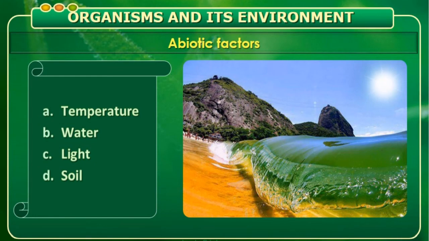Okay, so these are the different types of abiotic factors: temperature, water, light, and soil. After explaining the organism and its environment, now in detail we will learn temperature, water, light, and soil, where we will try to understand the effect of temperature on both flora and fauna, and the types of organisms existing or getting adapted according to temperature in different biomes.